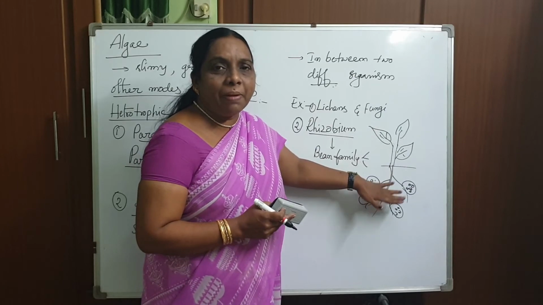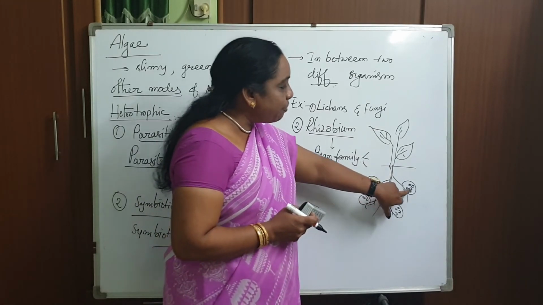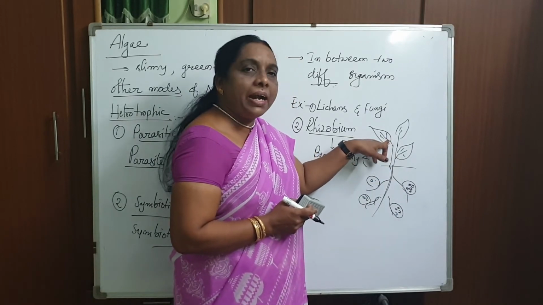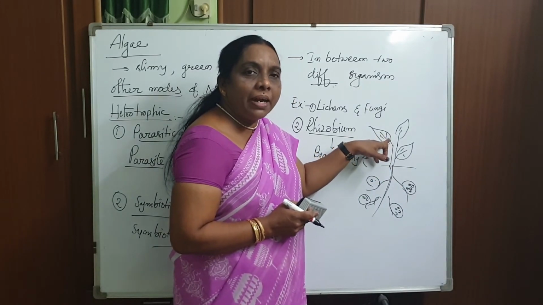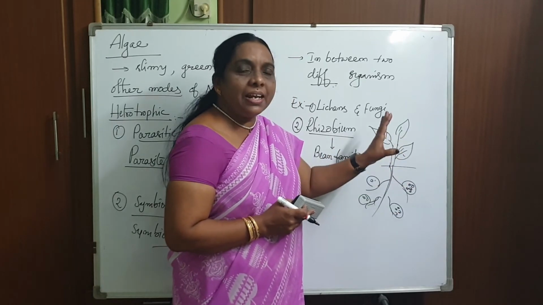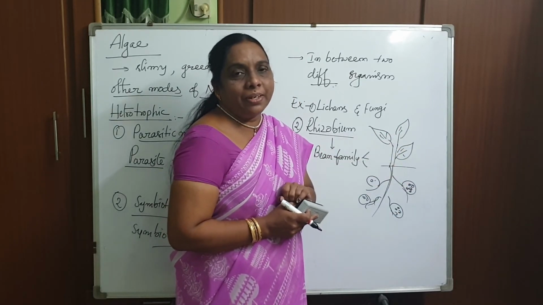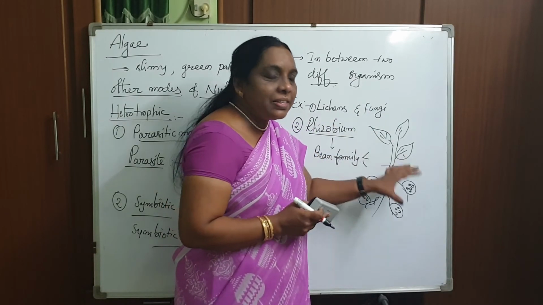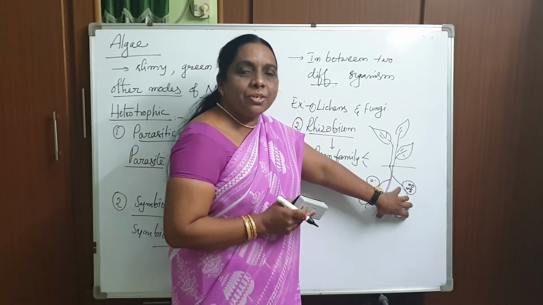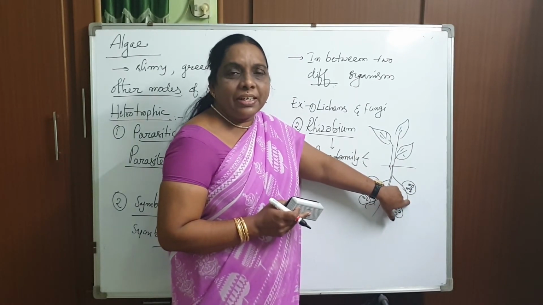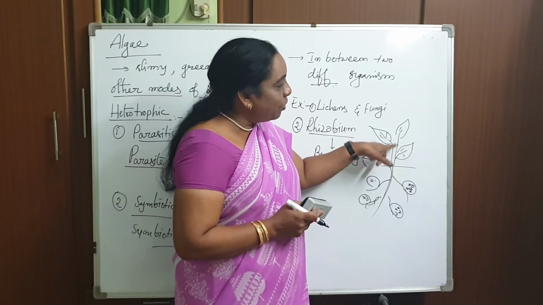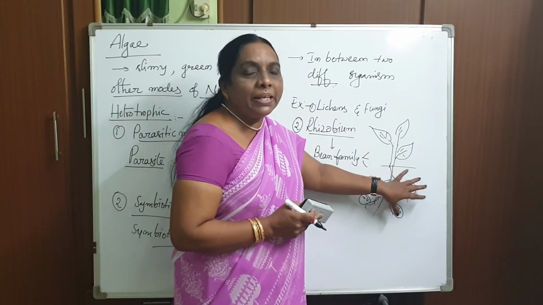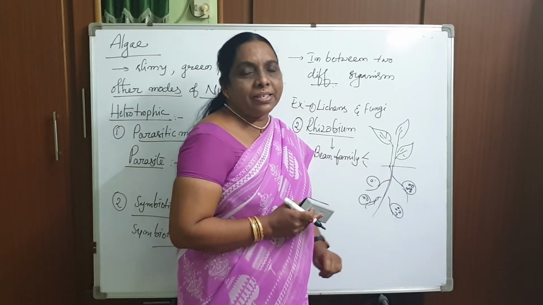How are both getting benefit? Let me say. The bean family plant provides food as well as shelter to the bacteria. Did you get my point? The plant allows the bacteria to live inside these root nodules, so it is providing shelter. Not only that, whatever food it prepares is also used by the bacteria. Like that, the bacteria is getting benefit.